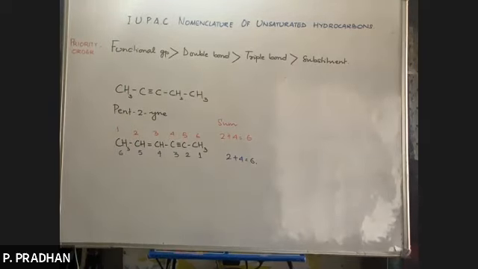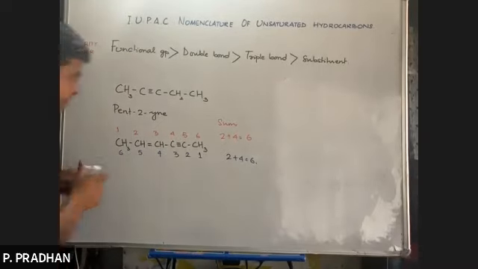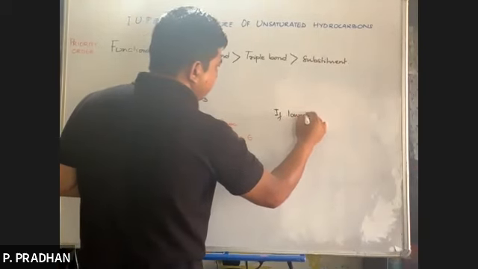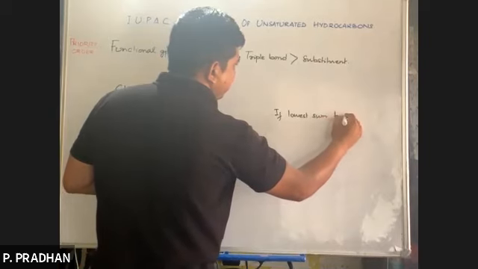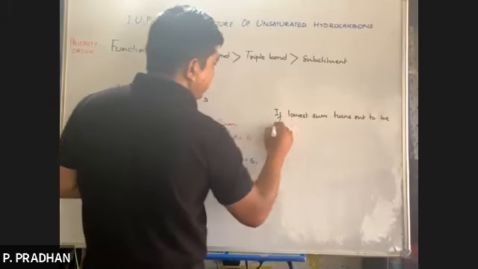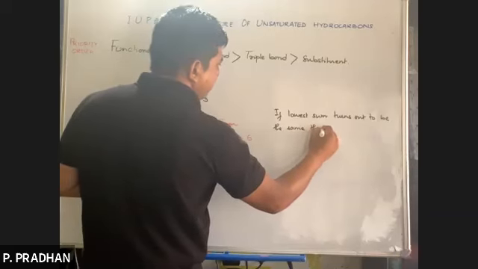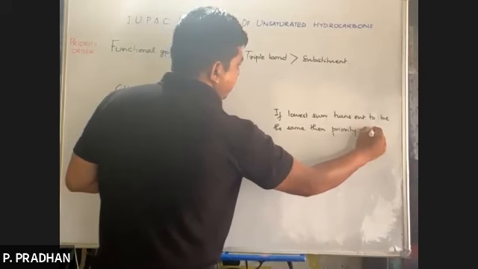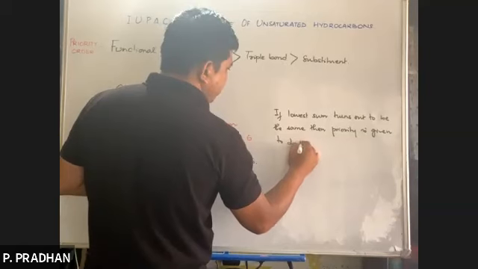So first we must apply lowest sum rule. Right? If the lowest sum turns out to be the same, then priority is given to what?